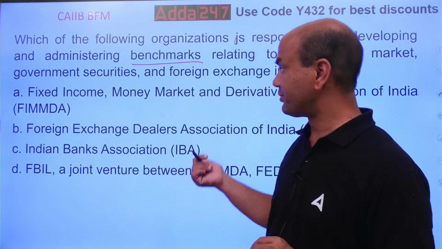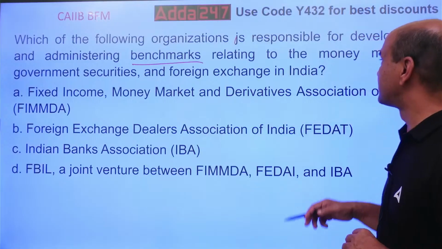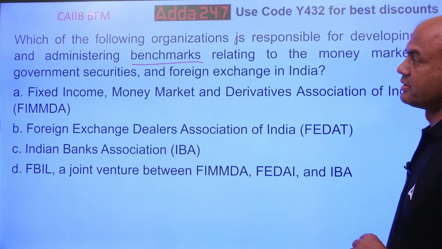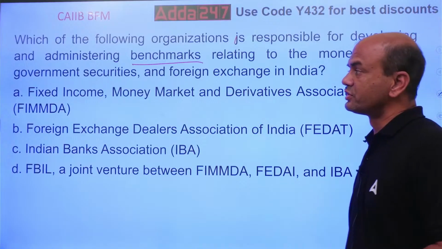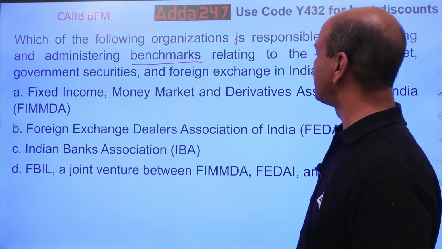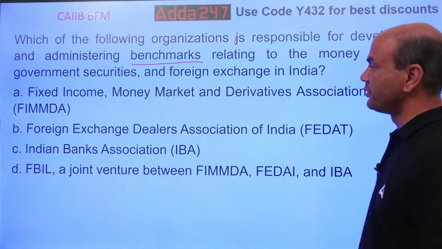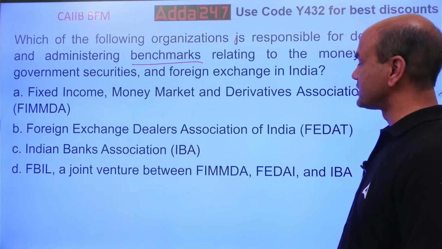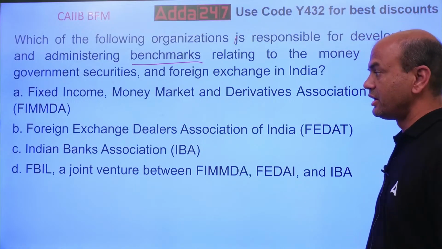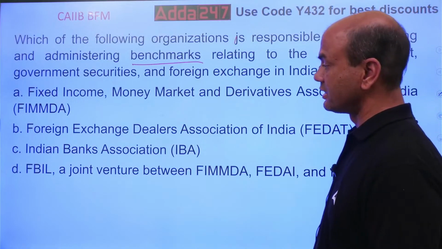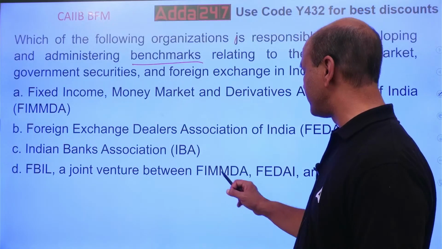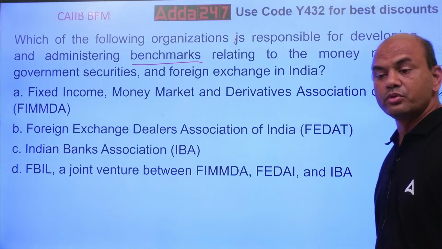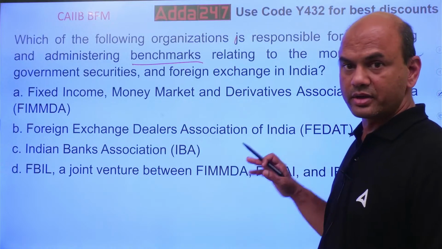That is the question. Benchmarks relating to money market, government securities and foreign exchange of India. Fixed Income Money Market and Derivatives Association of India, FIMDA. Foreign Exchange Dealers Association of India, FEDAI. Indian Banks Association, IBA, and FBIL, a joint venture between FIMDA, FEDAI and IBA. So which is the correct one over here?